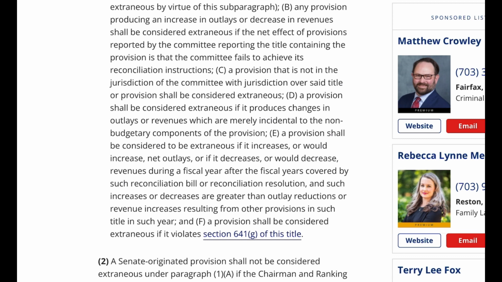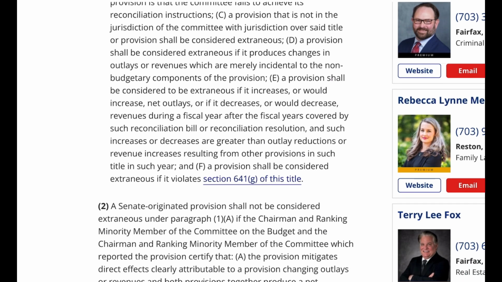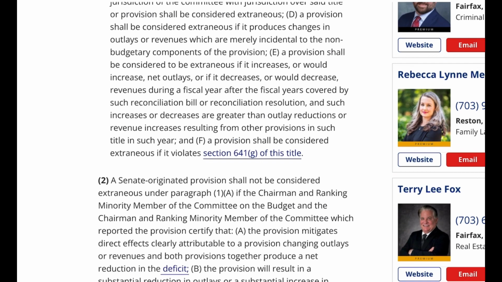E. A provision shall be considered to be extraneous if it increases, or would increase, net outlays, or if it decreases, or would decrease, revenues during a fiscal year after the fiscal years covered by such reconciliation bill or reconciliation resolution, and such increases or decreases are greater than outlay reductions or revenue increases resulting from other provisions in such title in such year. And F. A provision shall be considered extraneous if it violates Section 641G of this title.